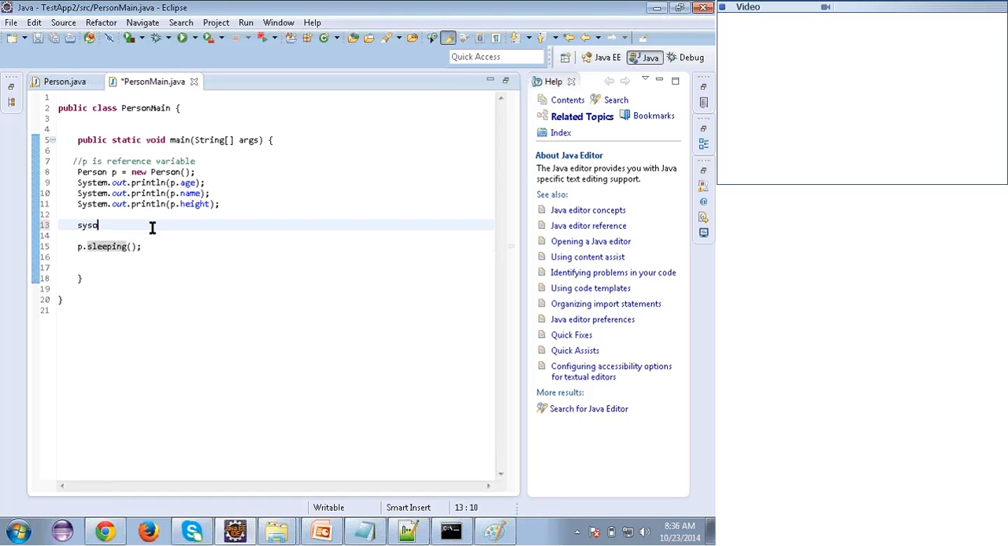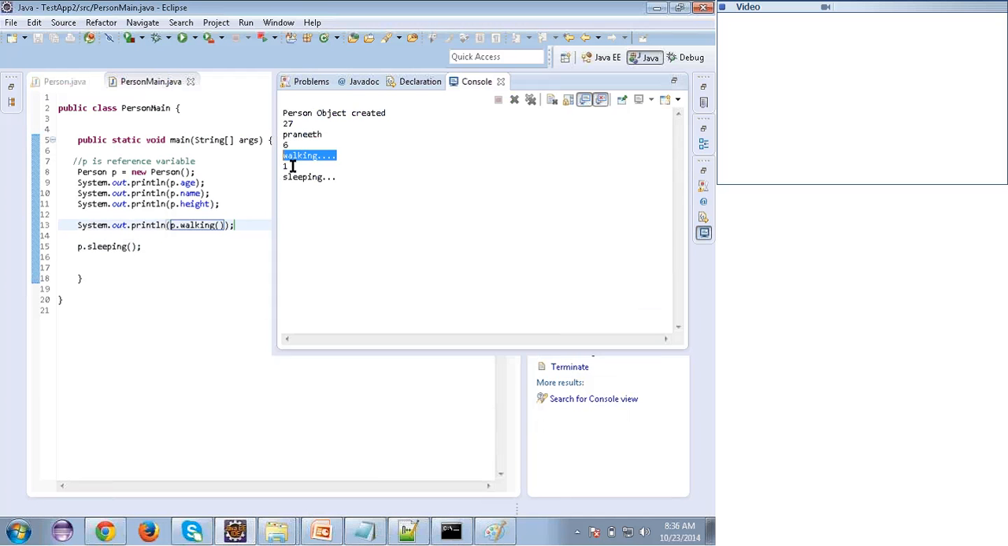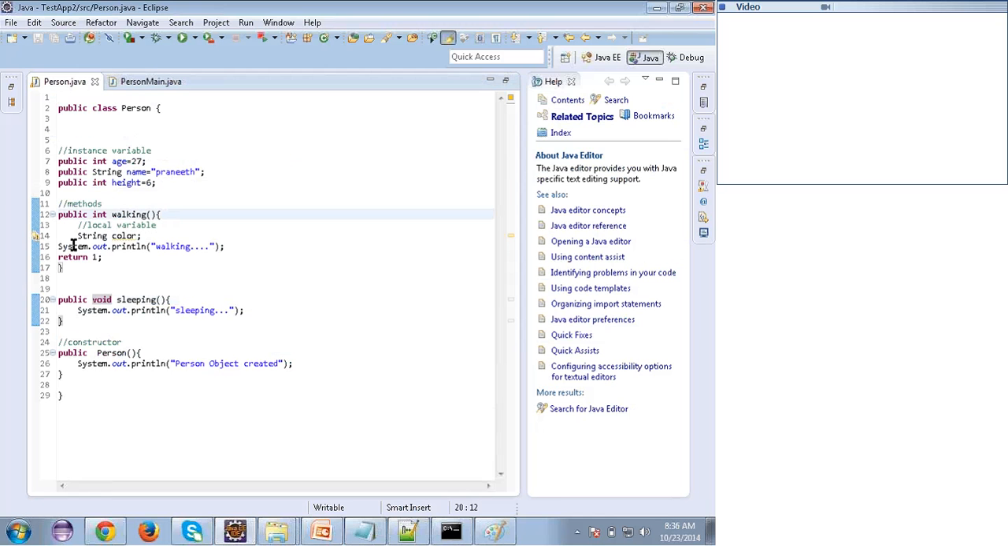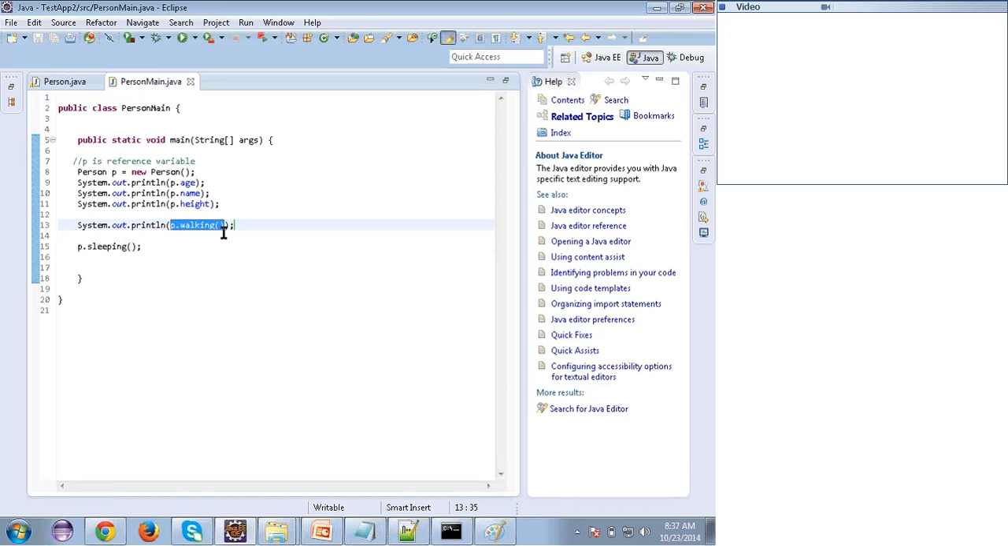See, System.out.println. I'm calling p.walking and I'm printing it. Let's see. See here, walking I'm getting, and 1 also I'm getting, right? Try to understand. For the walking method, the same logic is there. This will come on the console, and also I'm returning some value. Here I'm returning an integer, that's why I should write return 1. So that one I'm getting over here. When I call p.walking, it is giving the number 1, right?